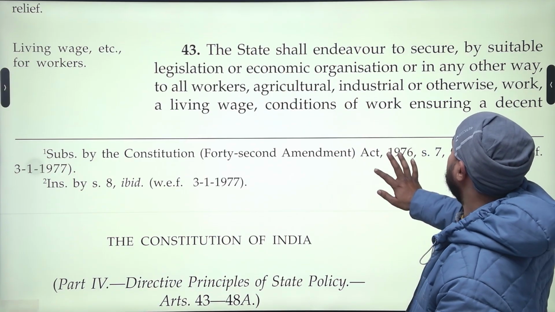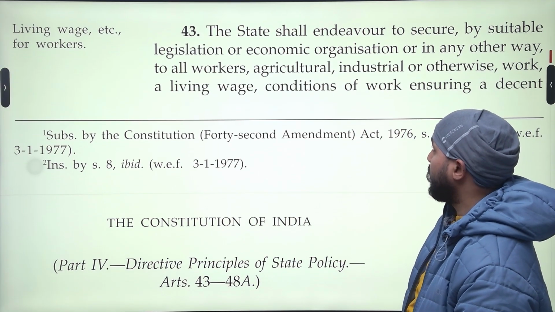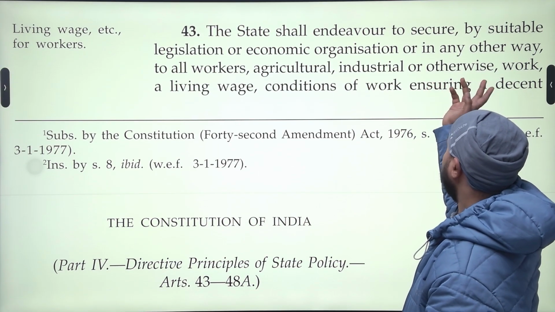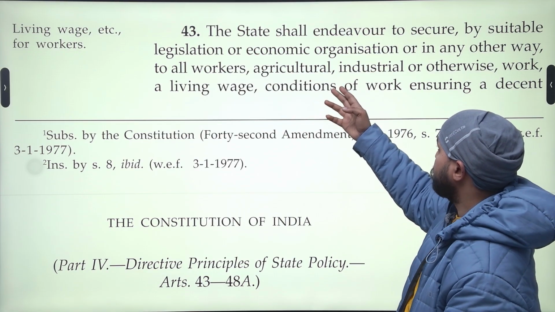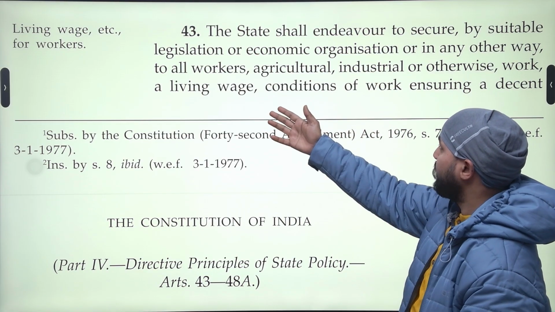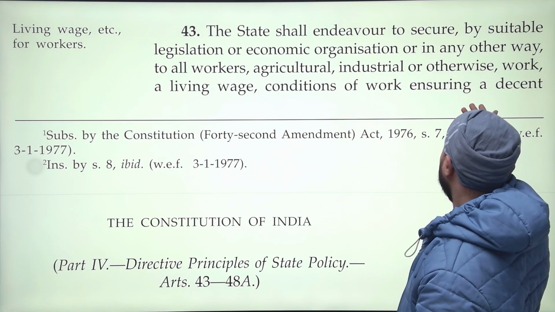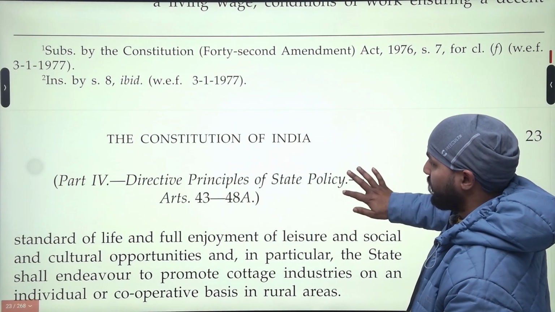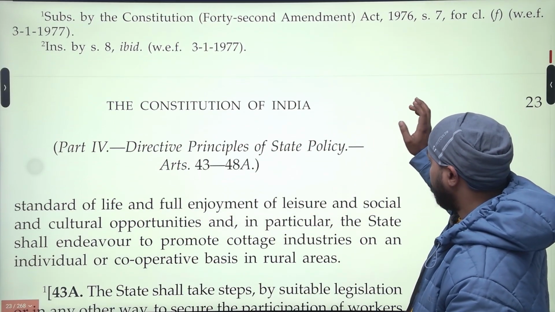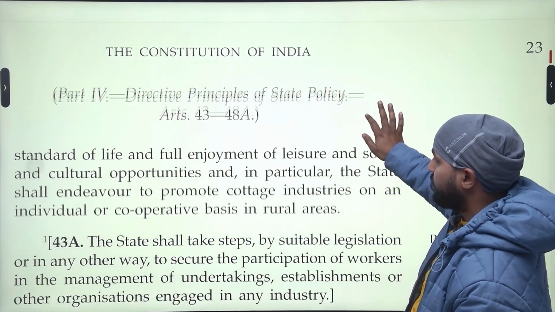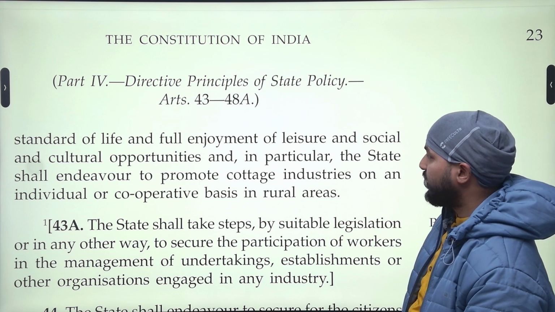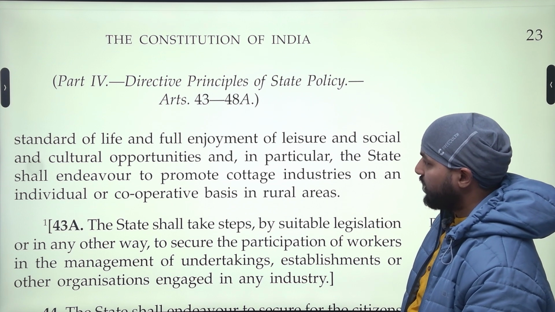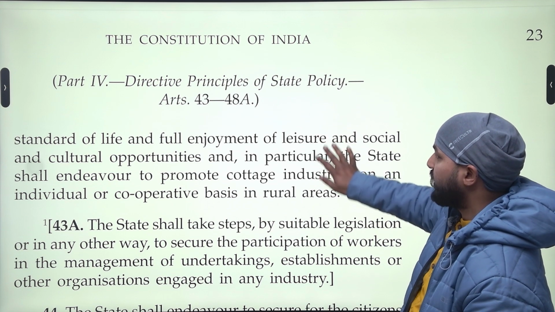The state shall endeavor to secure by suitable legislation or economic organization or in any other way to all workers, agricultural, industrial, or otherwise, a living wage, conditions of work ensuring a decent standard of life and full enjoyment of leisure and social and cultural opportunities, and in particular the state shall endeavor to promote cottage industries on an individual or a cooperative basis in rural areas.